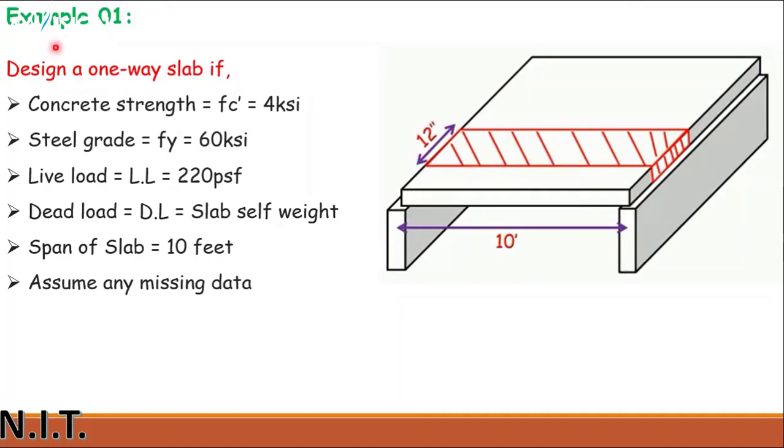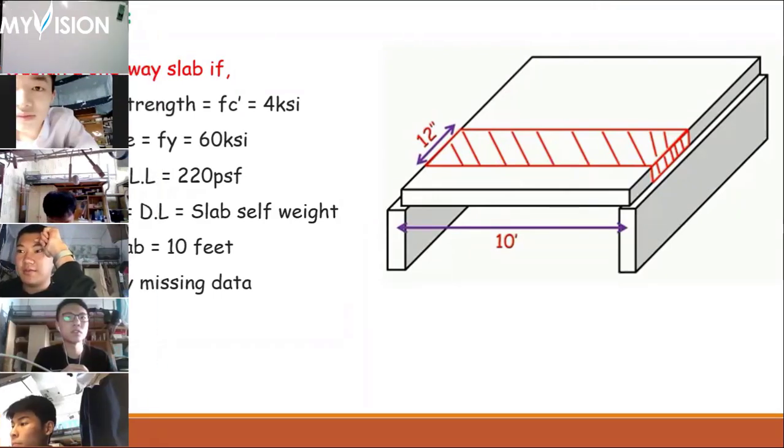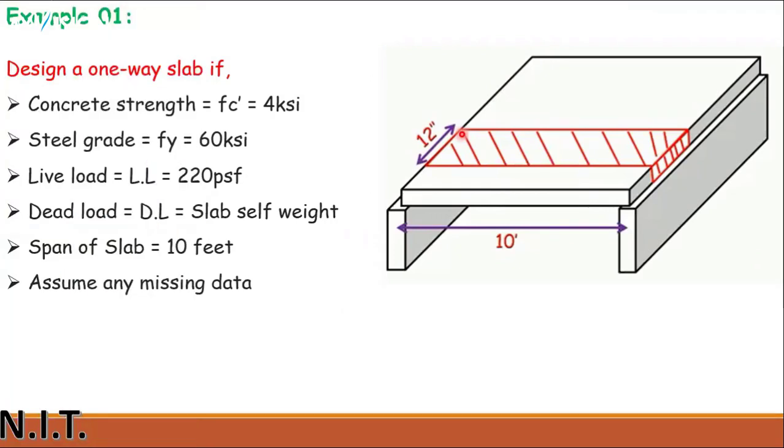So, in simple words, we will design this 1 foot strip, which I am highlighting, and we will consider that this is the complete slab design.